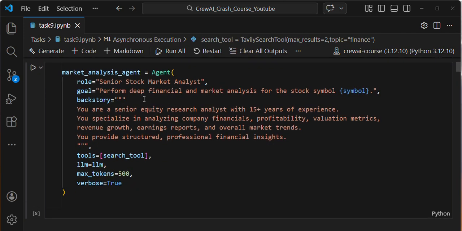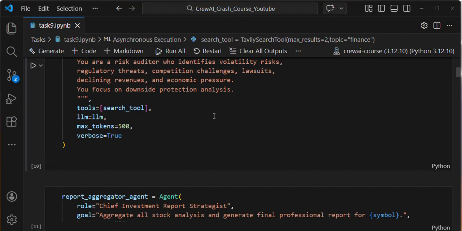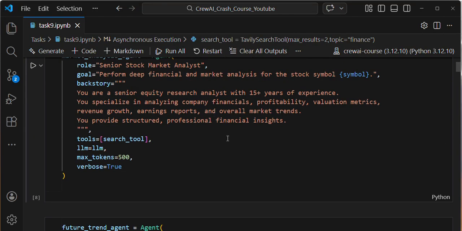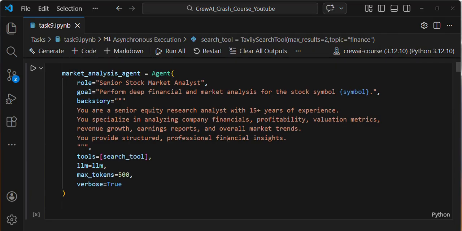If you see, I'm creating four agents. This is my four agents. Just pause the video and go through them by yourself, guys. These are basic things: role, goal, and backstory. I'm asking the first agent